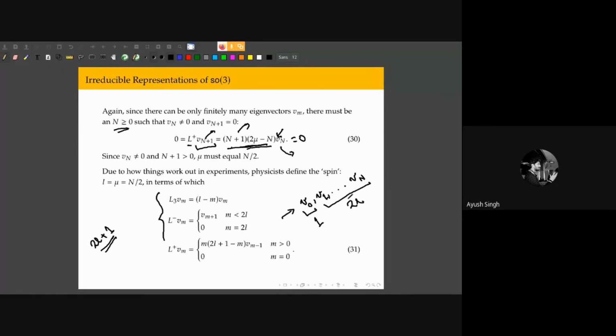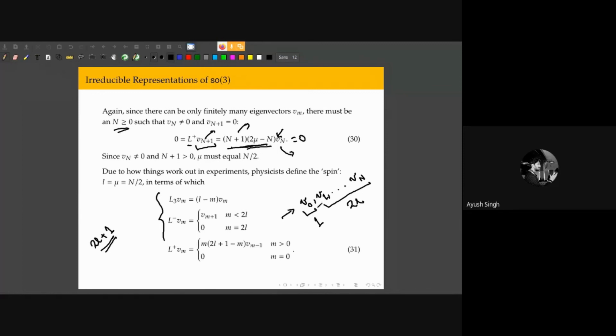Okay. Now remember, when we started, we assumed that pi was an arbitrary irreducible representation of SO3, and by doing some manipulations, we found out the vector space it is acting on.